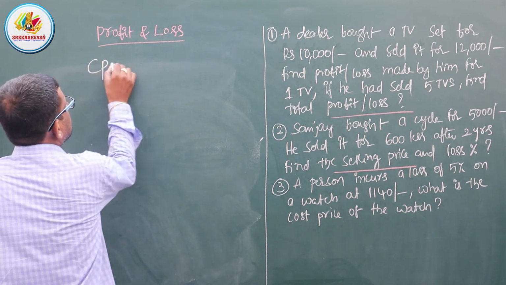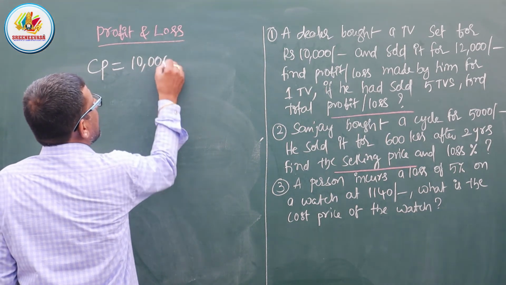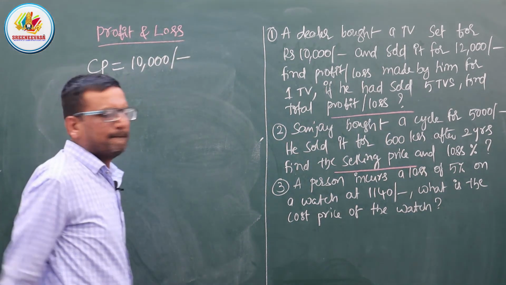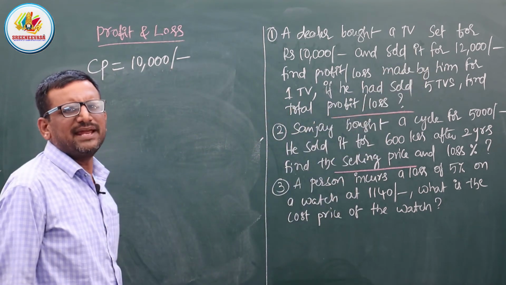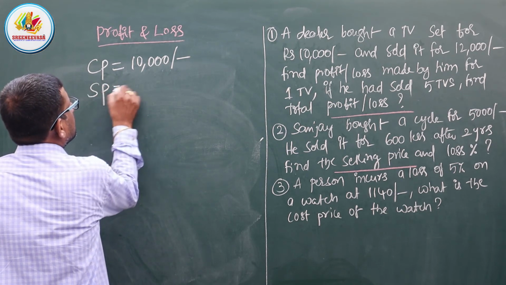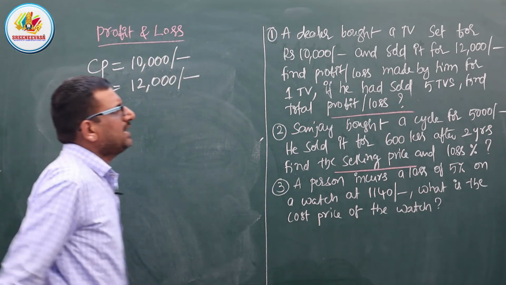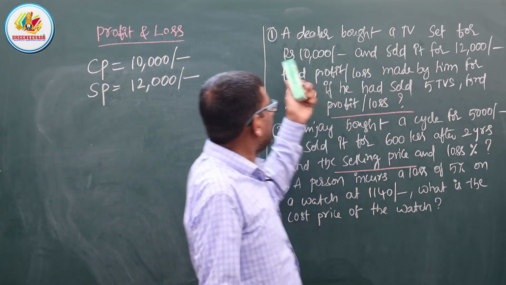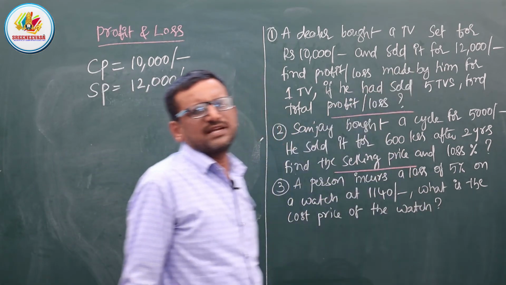Cost price of a TV is 10,000 rupees and he sold it for 12,000.